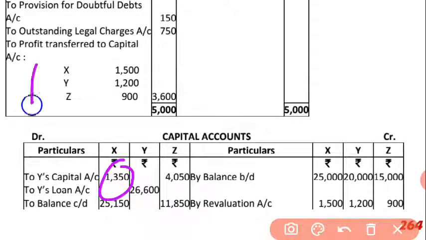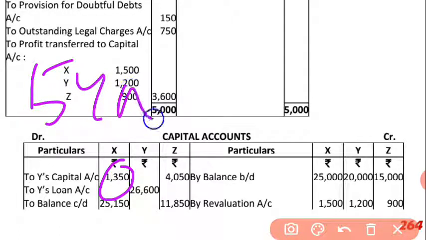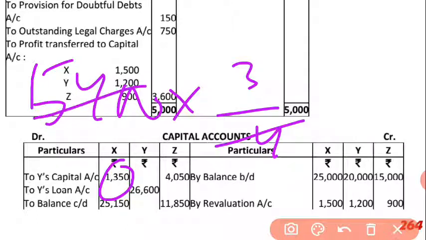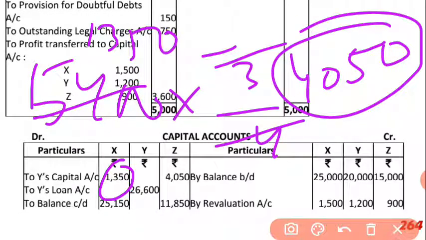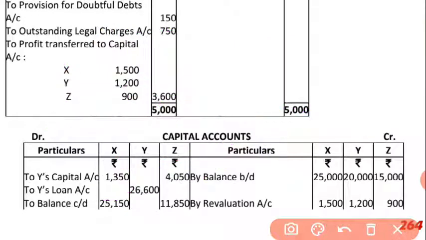In the same way 5400 into 3/4, this way 1350 multiplied by 3, so 3 0s are 0, 3 5s are 15, 3 3s are 9 and 1 is 10, 4050 will be debited to Z's column. Okay, so both are gaining.